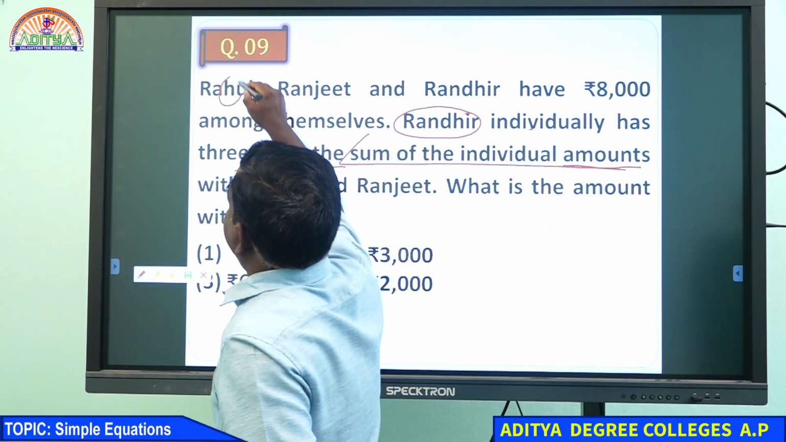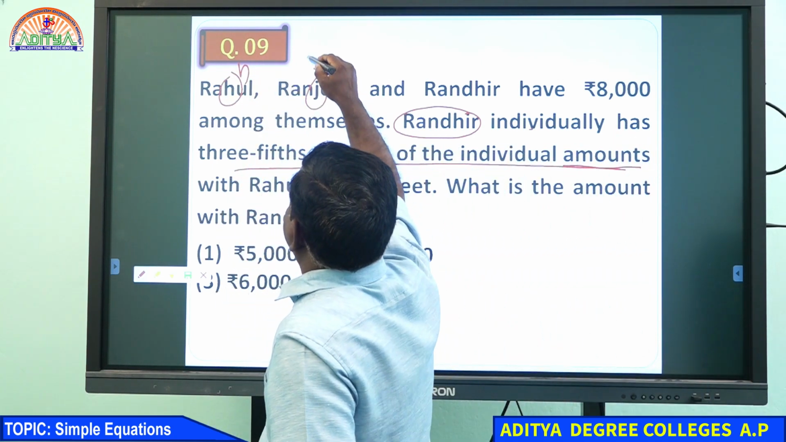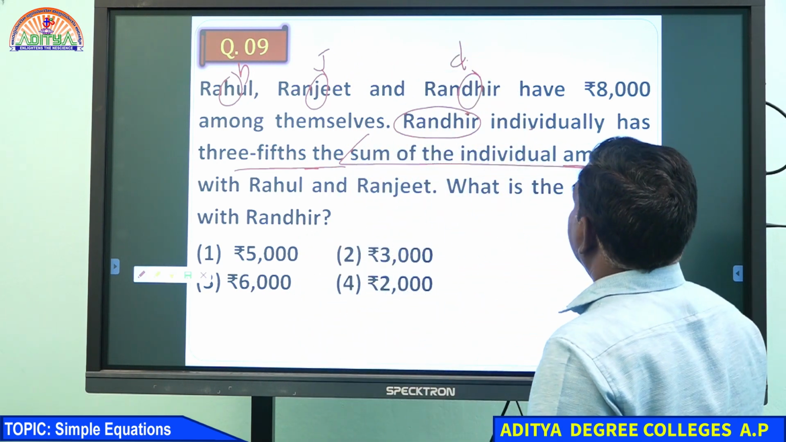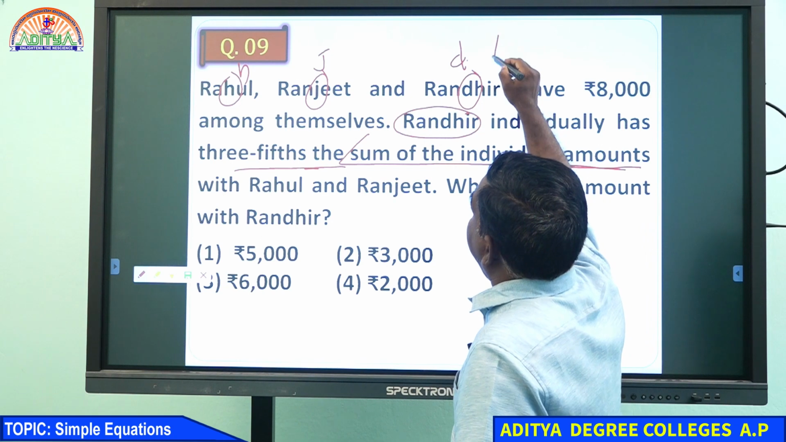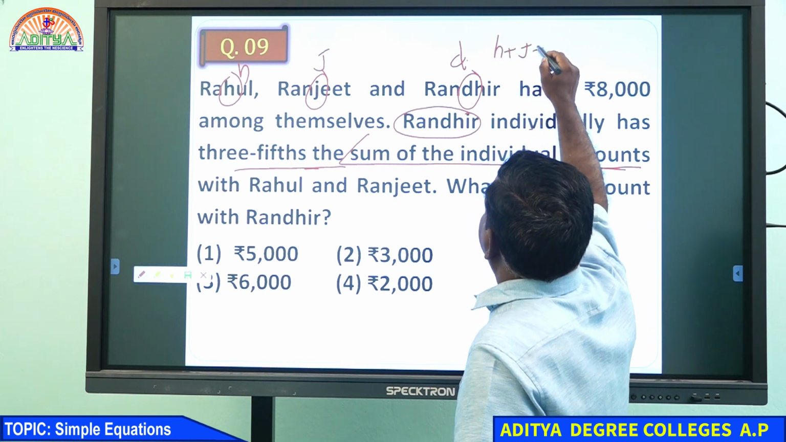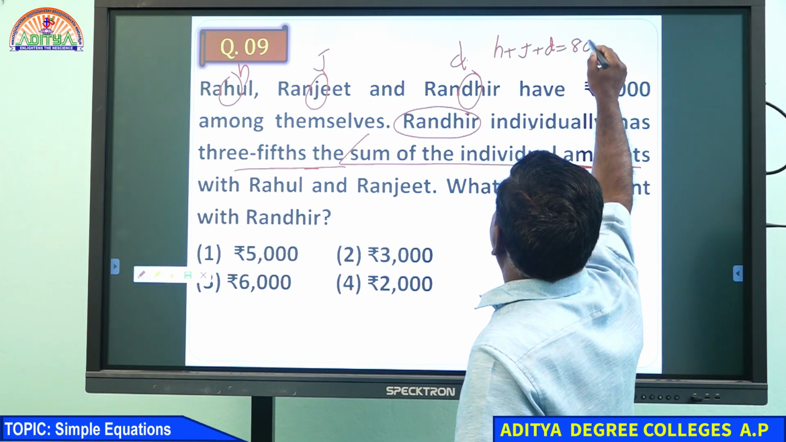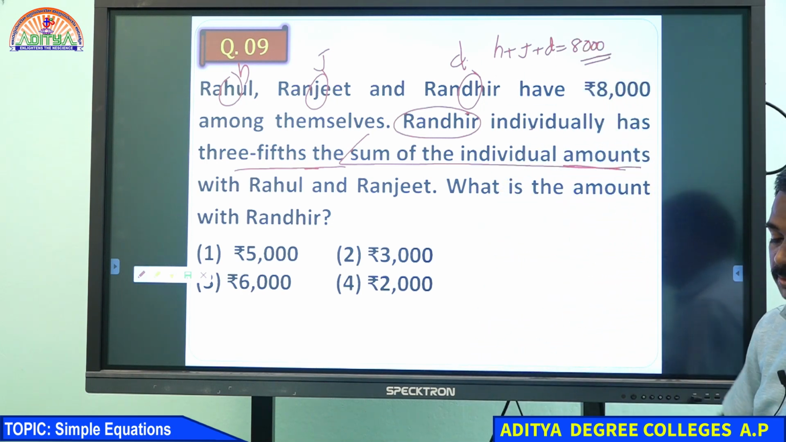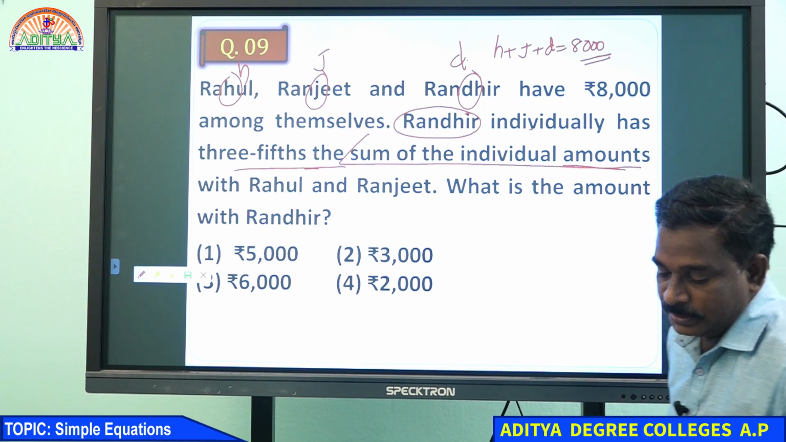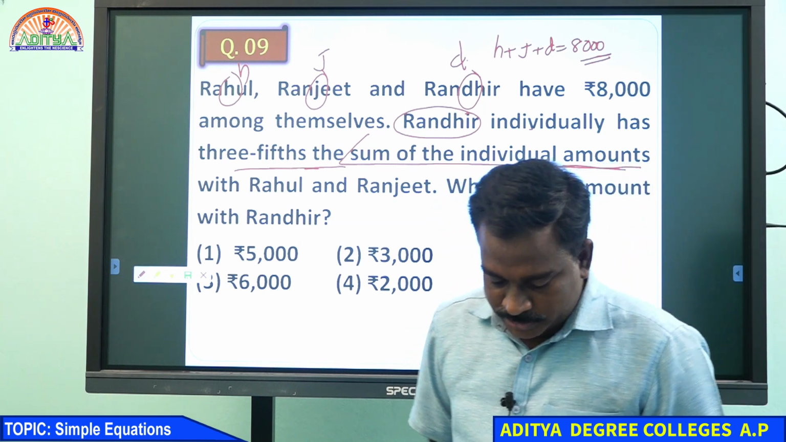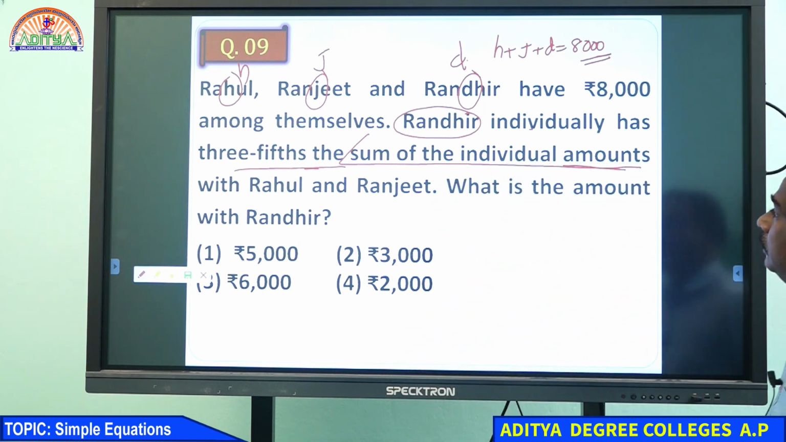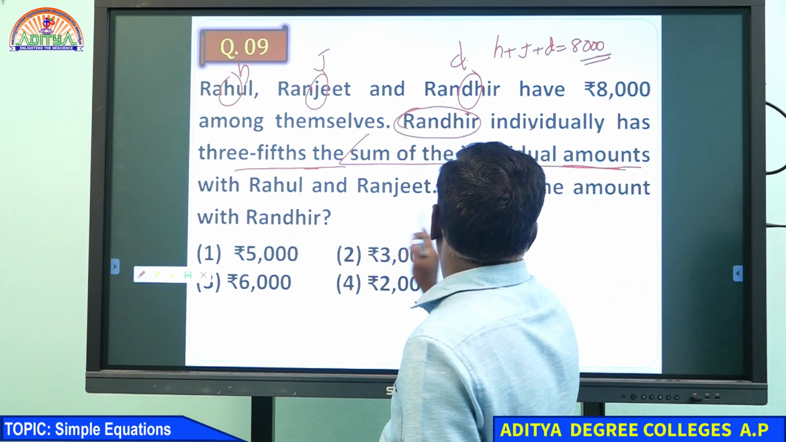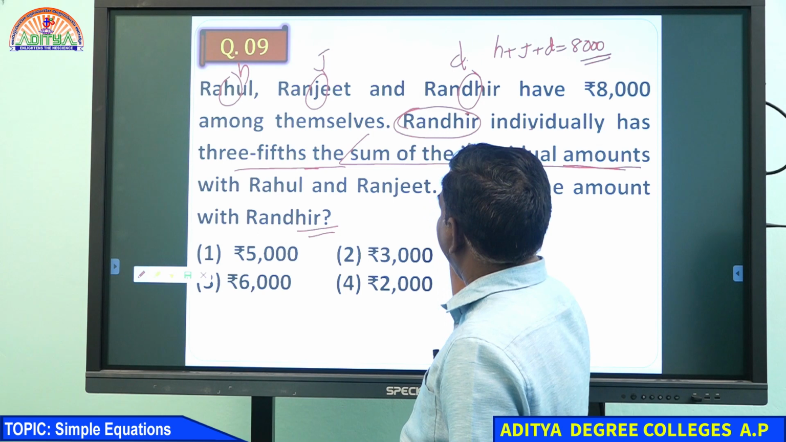Rahul we can take as H and Ranjit we can take as J and Randhir we can take as D. The amount is given as H plus J plus D equal to 8,000 rupees. Now what condition can we apply to get the amount with Randhir? See, one condition is given here.